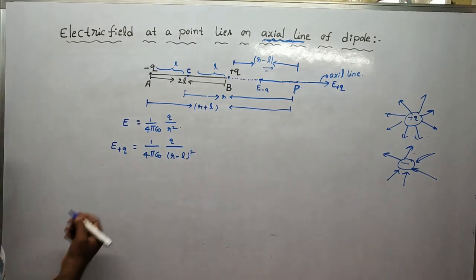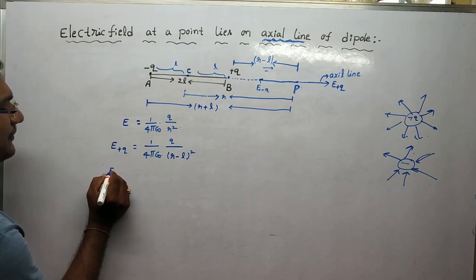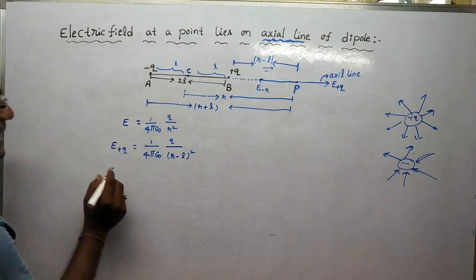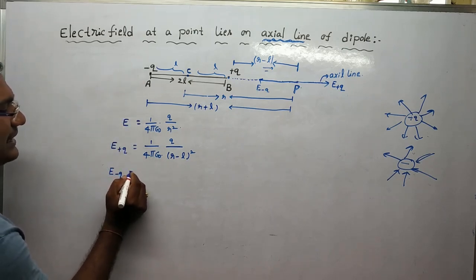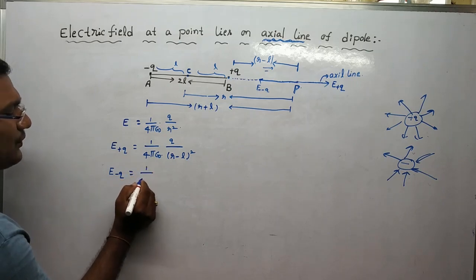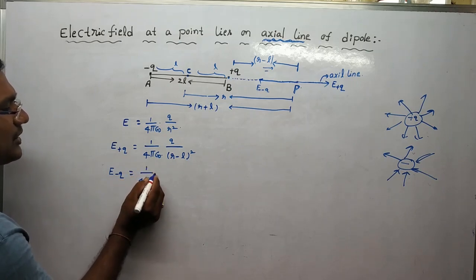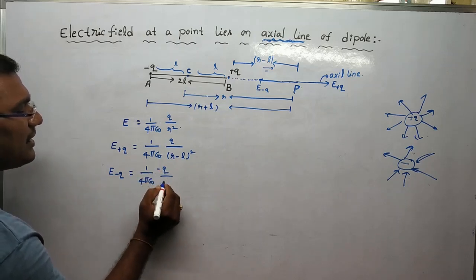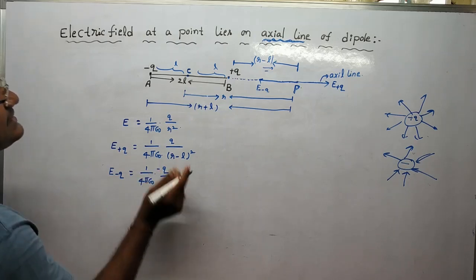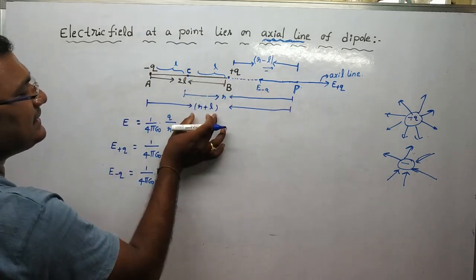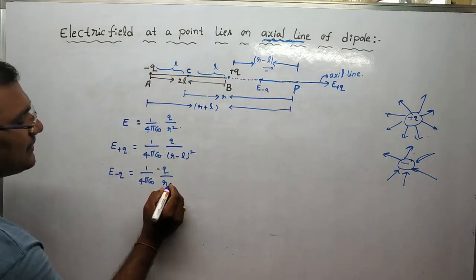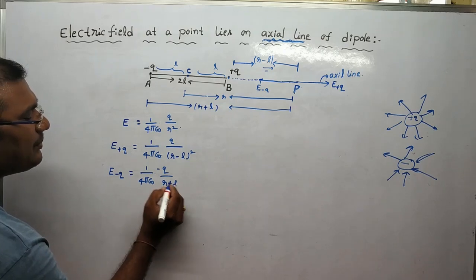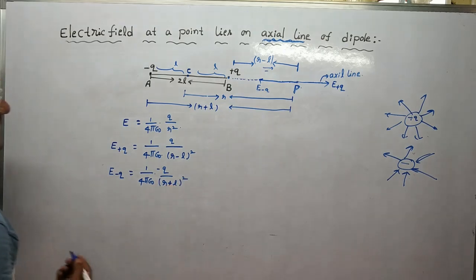In a similar manner, the electric field due to −Q is given by 1/(4πε₀) (−Q)/(r+l)². What is the distance between −Q and P? That is r+l, so (r+l) whole square.